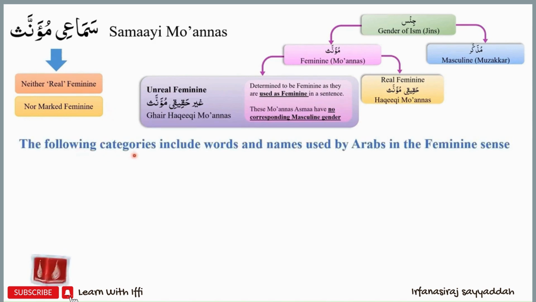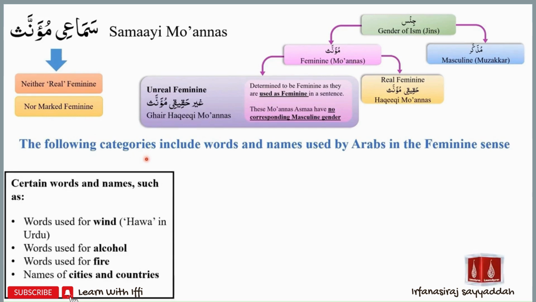The best way to remember samai muannas asma is to categorize them or to put them into certain groups. The first group of samai muannas asma will include certain words and names, such as words that are used for wind or hawa in Urdu, words that are used for alcohol, words that are used for fire, and the names of cities and countries. For example, the word used for fire in Arabic is nar.